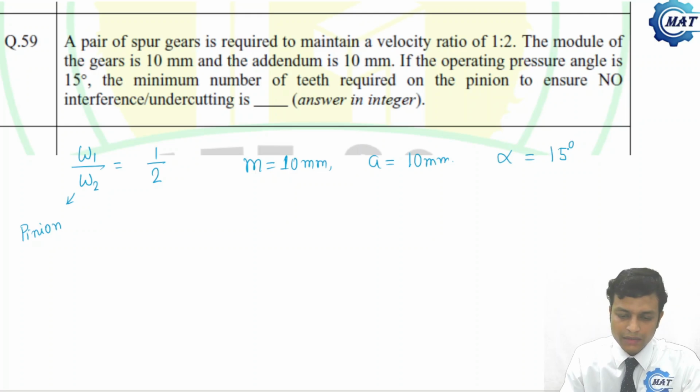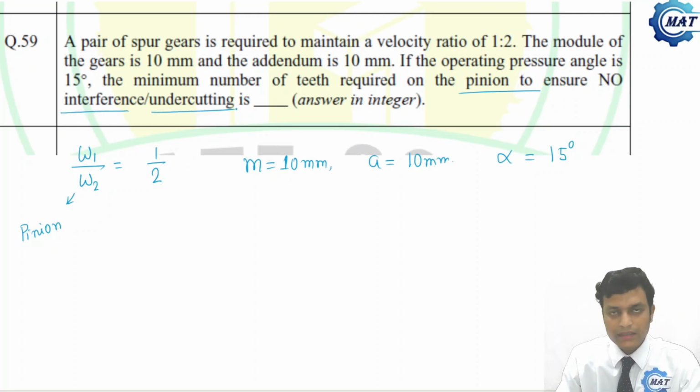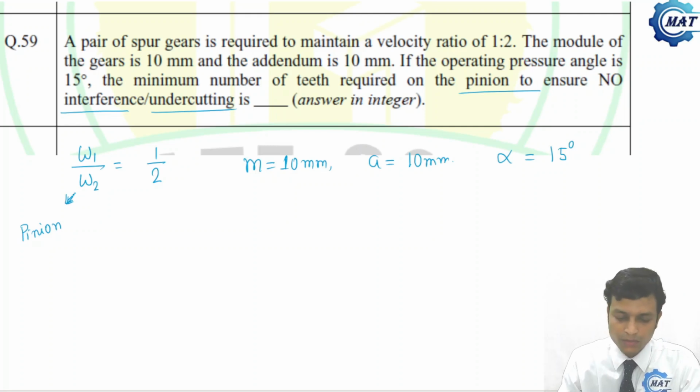Number of teeth on the pinion to ensure no interference or undercutting. This we have done several times in our full course.